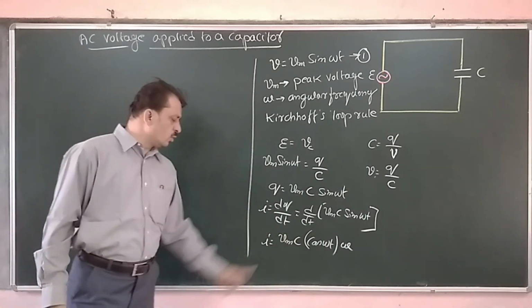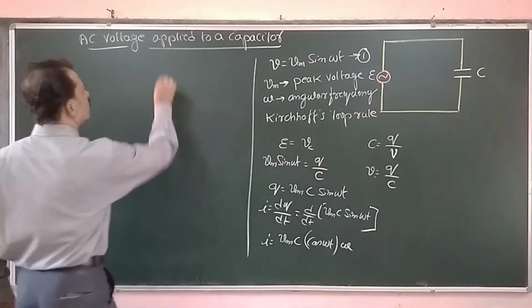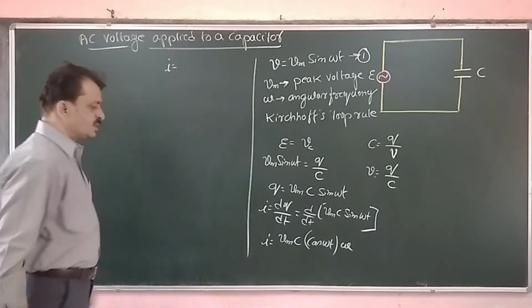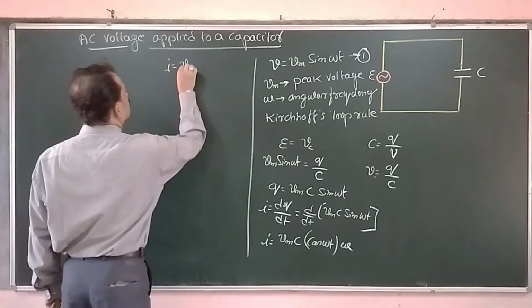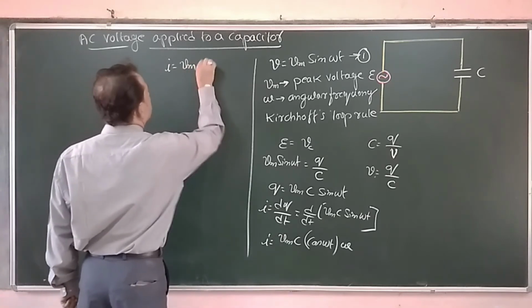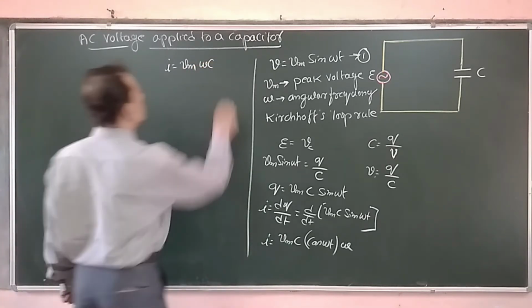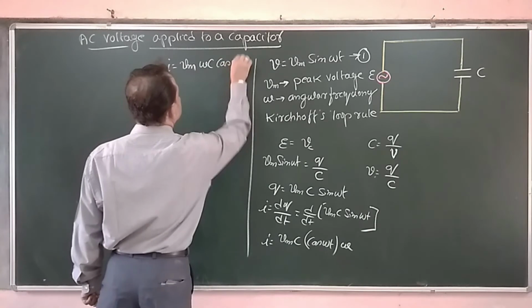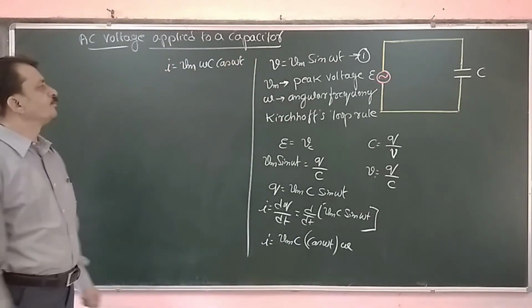If you do the derivative, you will get this answer. Now rearrange the terms. I is equal to Vm omega C cos omega t.